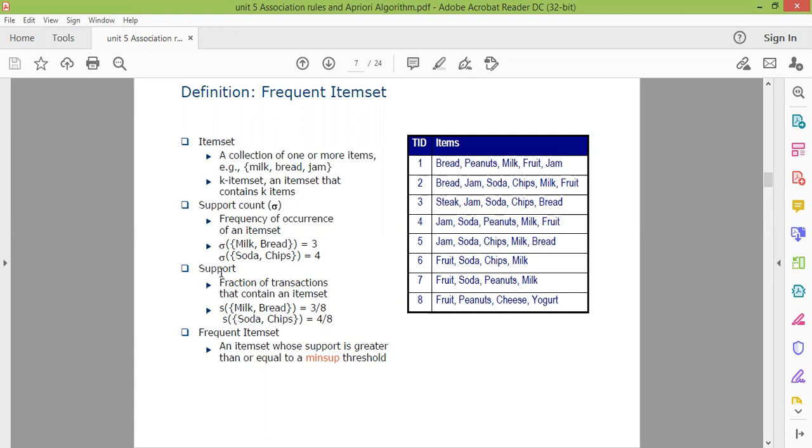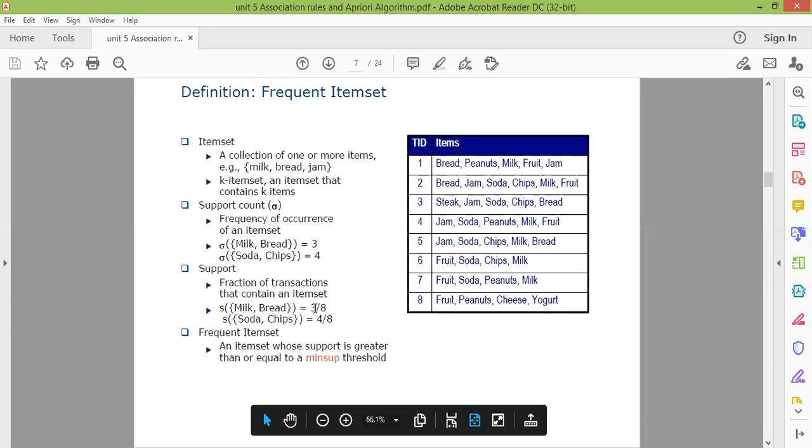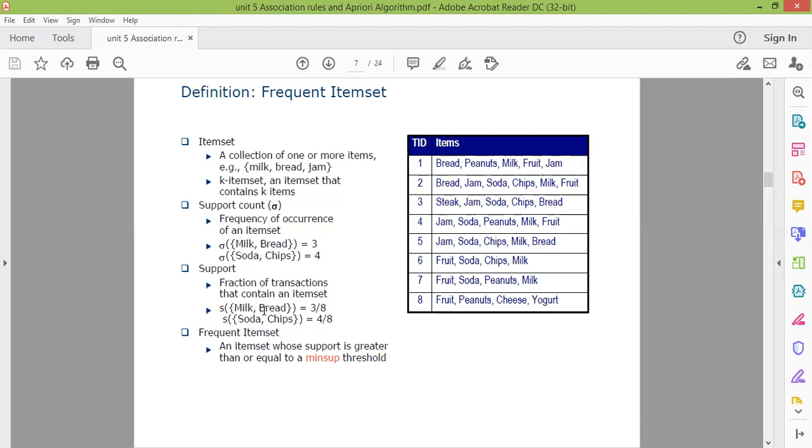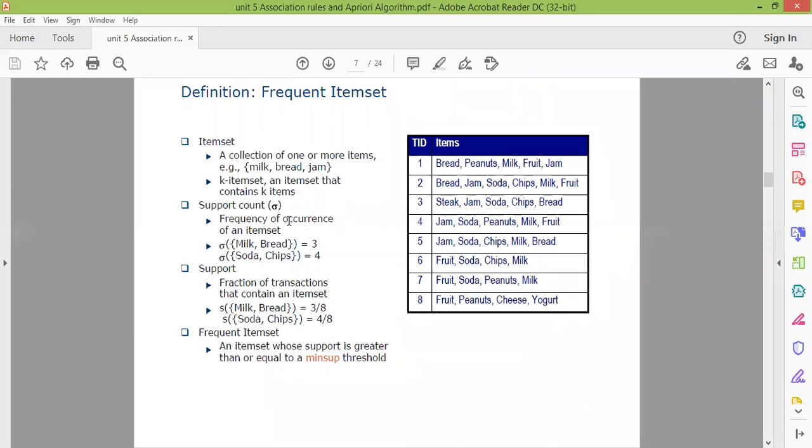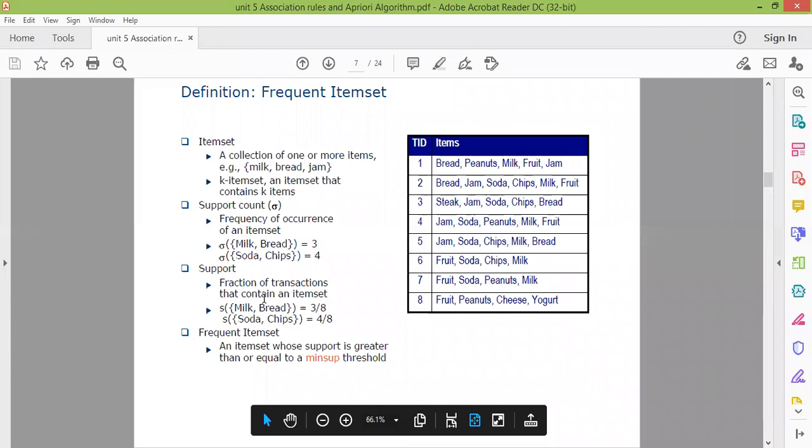Now we have to find the support value. The support value is the fraction of transactions that contain an item set. To find the fraction, we take the support count divided by the total number of transactions. The total number of transactions is 8 here, and the support count is 3. Support is denoted by small s. The support of milk and bread is 3 divided by 8, and the support of soda and chips is 4 divided by 8. In this way, you can find support count and support.